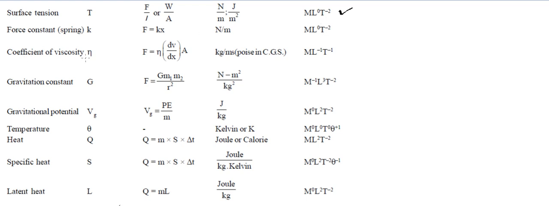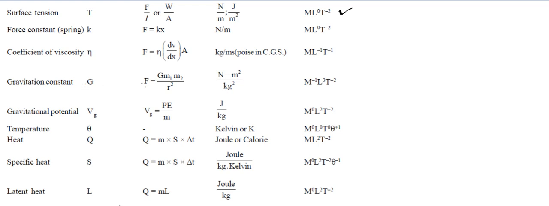Coefficient of viscosity is being studied in the fluid chapter. So there is a formula. You can use this formula: force is equal to eta, which is the coefficient of viscosity, times A dv upon dx, v for velocity, x for length, A for area. From here, if you try to find out the dimension of this eta, you will find M L raised to power minus 1, T raised to power minus 1. And if you find the unit, it's going to be kg per meter second. So once you know the unit, you can easily convert it into dimension.